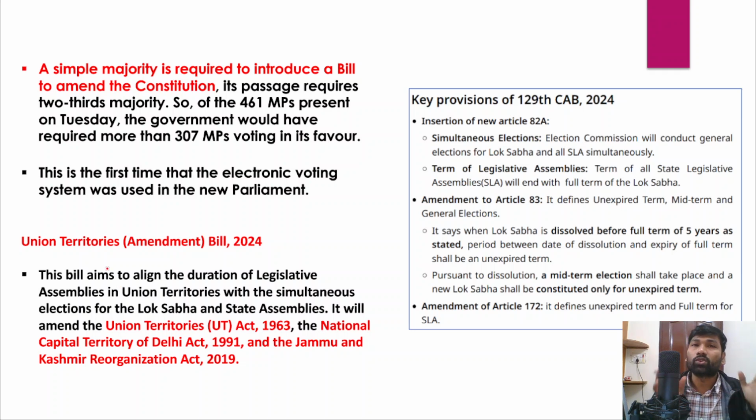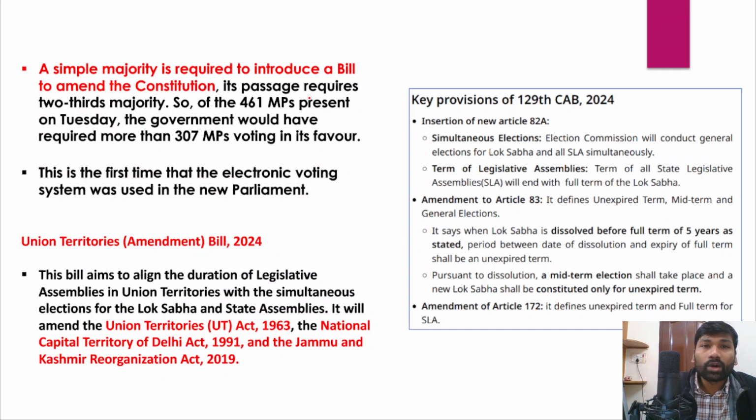Any constitutional amendment bill requires a simple majority to be introduced in the respective house, and then it will be put to debate. Either it will be sent to the joint parliamentary committee, or it will be put to debate. After extensive discussions, the bill has to be approved by a special majority. A special majority is required for the final passage of the bill.